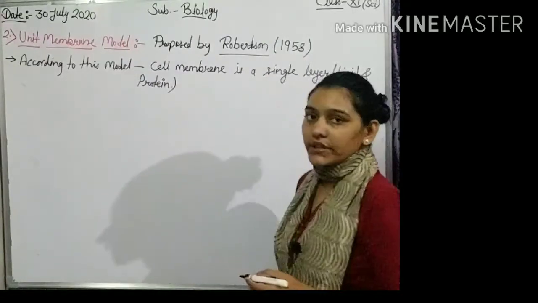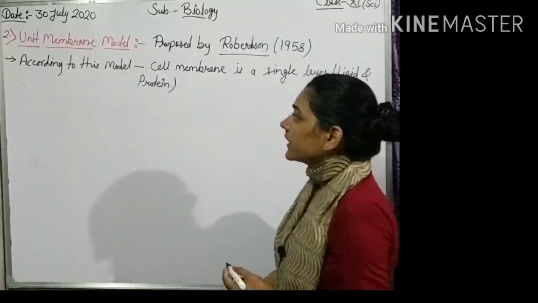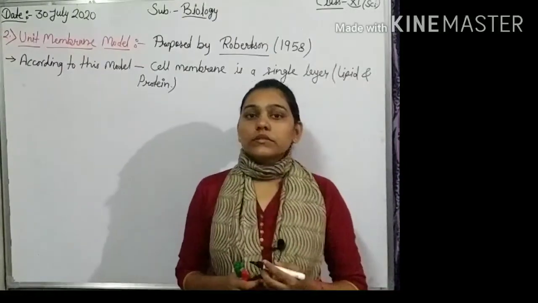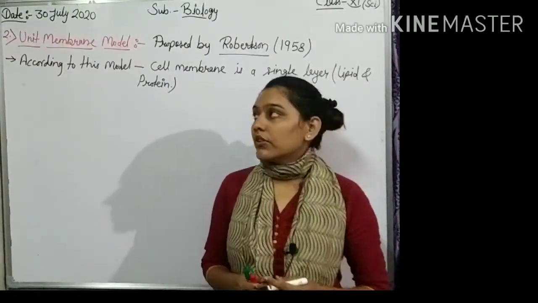That's why it is known as the unit membrane, because it is found in all cells and organelles.